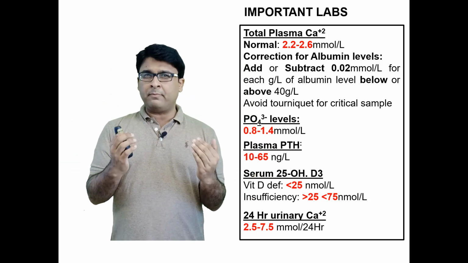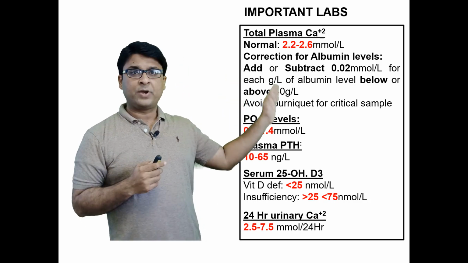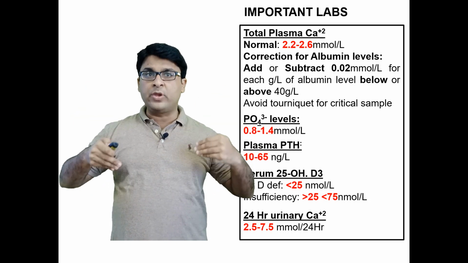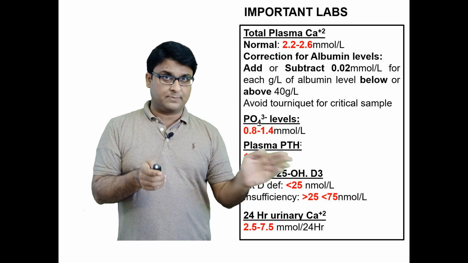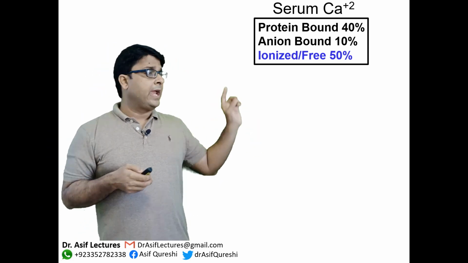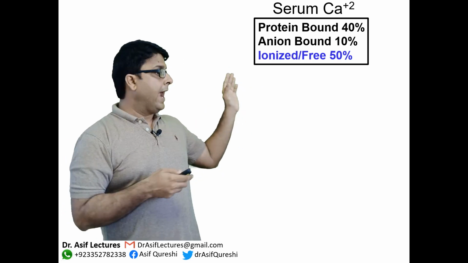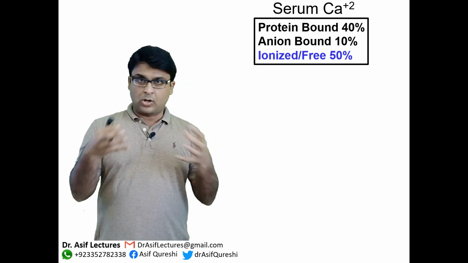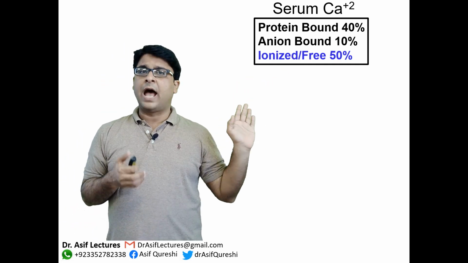You may want to at least remember the calcium levels, okay? At least remember the numbers for calcium, 2.2 to 2.6 millimoles per liter, so that in the examination question, you read it and understand it quickly that they are talking about a condition which is hypercalcemic or a condition which is hypocalcemic, okay? Remember this value. I told you calcium exists in different forms: around 40% is bound to the protein, to the albumin, and then around 10% is bound to different anions, such as phosphate, as a complex. And then only 50%, half of your total calcium in the blood, is ionized or free calcium.